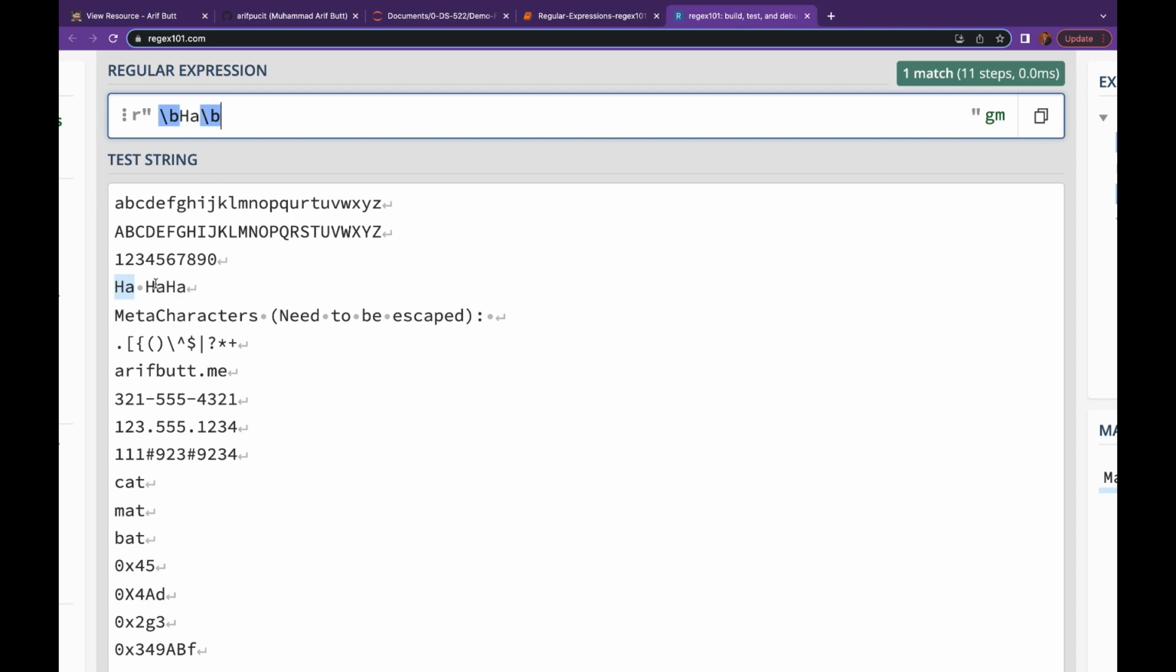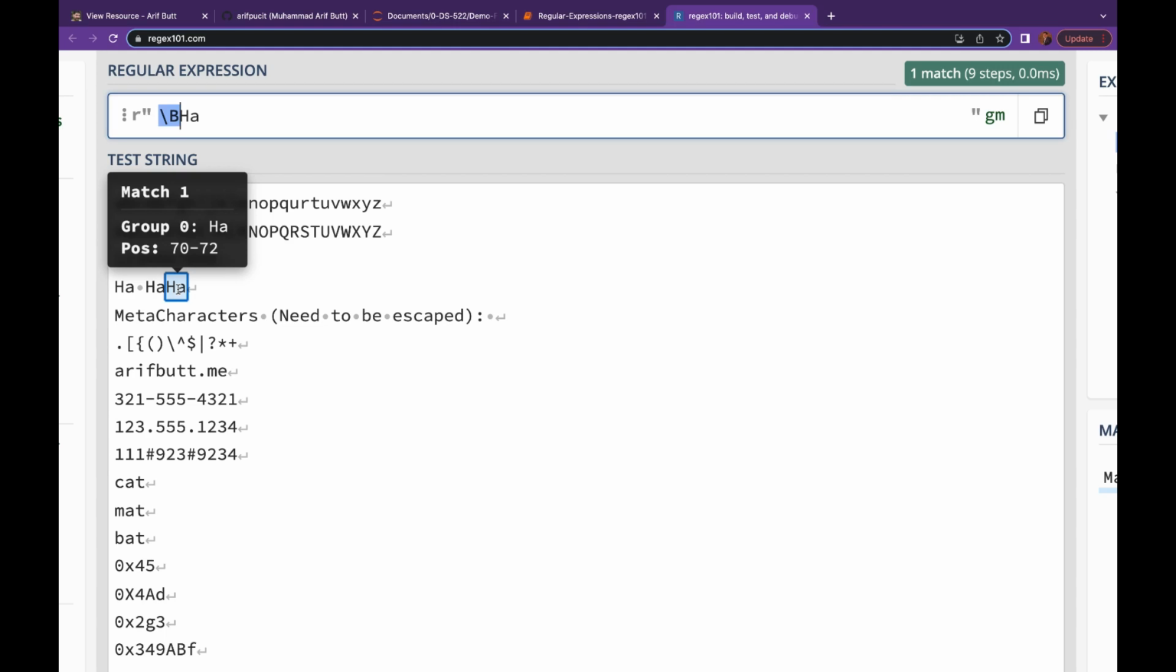And naturally uppercase B is its negation. Let me do the uppercase B, and you see here we have one match of HA which does not have a boundary on the left. So this does not have a boundary on the left, that's why this is selected. I think it's enough. Do play around on your own to have a clear understanding. Let me move ahead and talk about two more meta characters, the caret and the dollar.